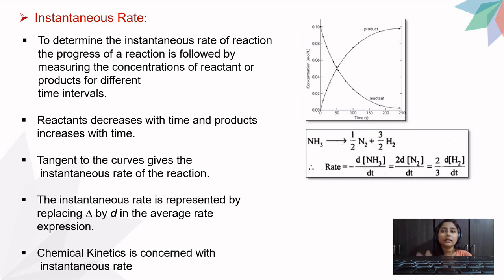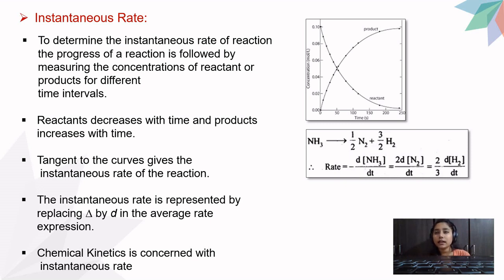I would like to give you an example of how to replace the delta with the d term. This is your reaction, the decomposition of ammonia into nitrogen and hydrogen gases. The reaction is balanced by stoichiometric coefficients which are in fractional values. It's okay, you can also write those values here, as I have explained earlier. In the average rate we used to write delta; here we will write d. Everything else would be the same.